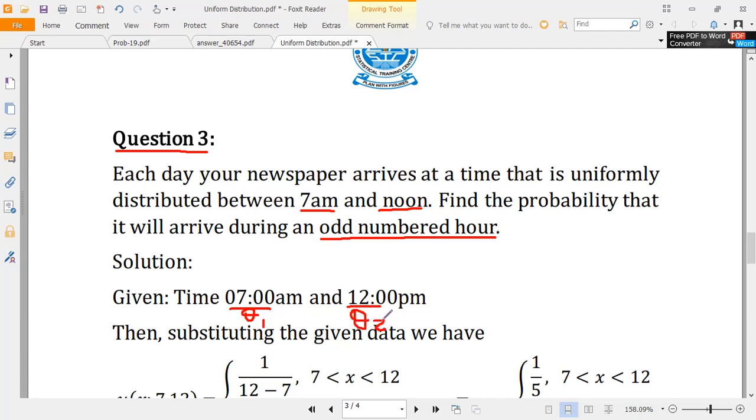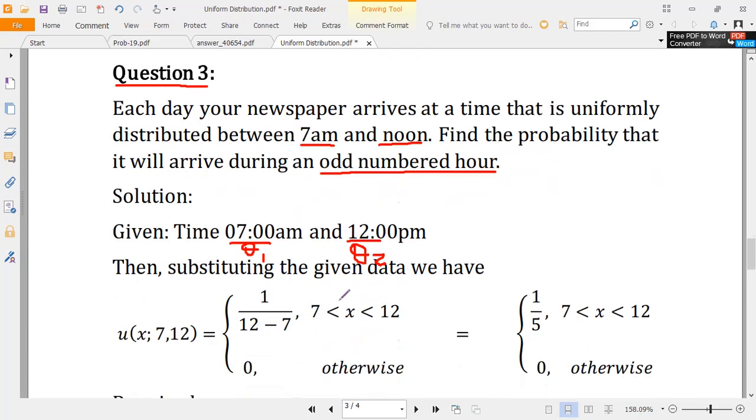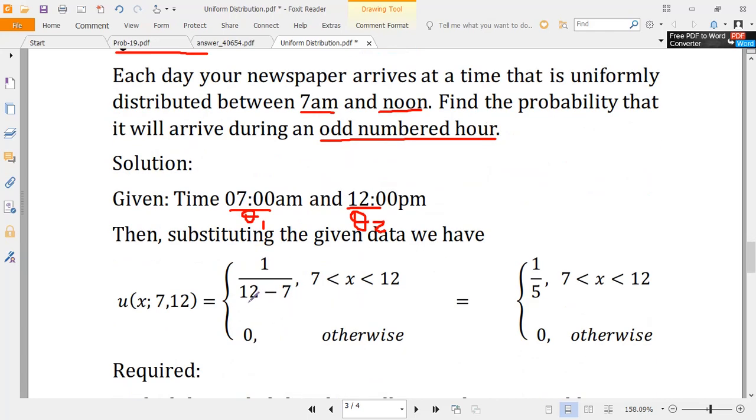These are the intervals in which our function is defined, between 7 a.m. up to 12 noon. So we substitute 12 for theta 2 and 7 for theta 1. We have our function, which is 1 over 5, from 7 to 12. This is where our function is defined, and it is 0 otherwise.